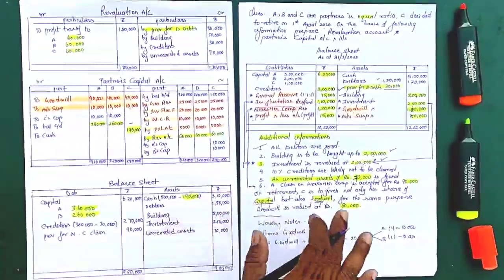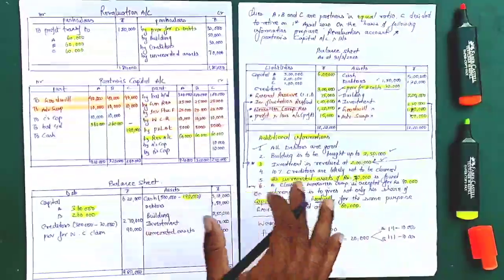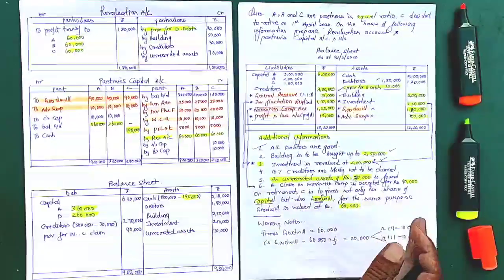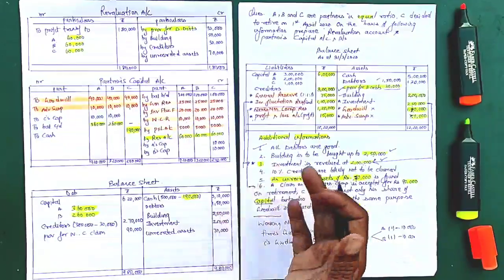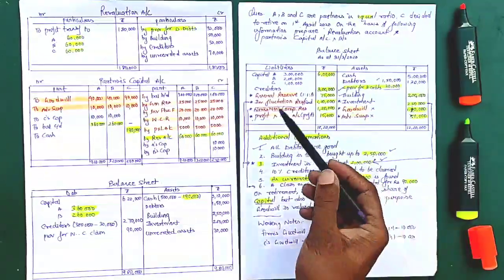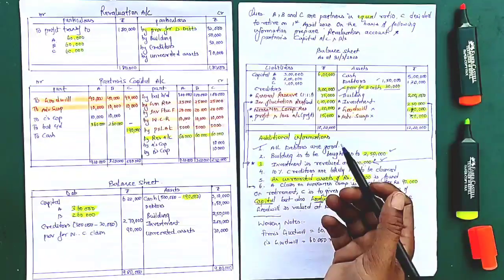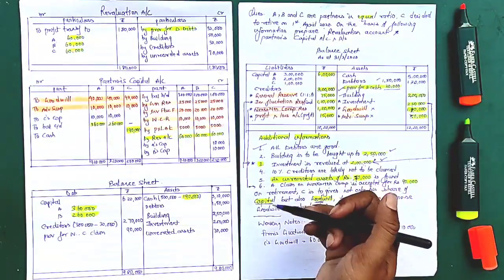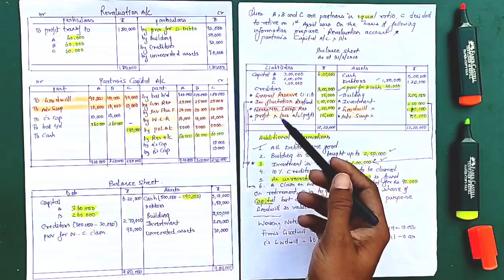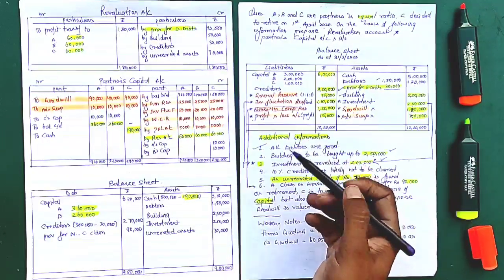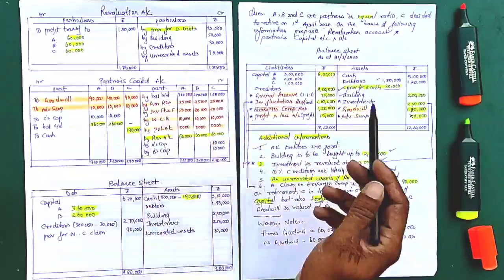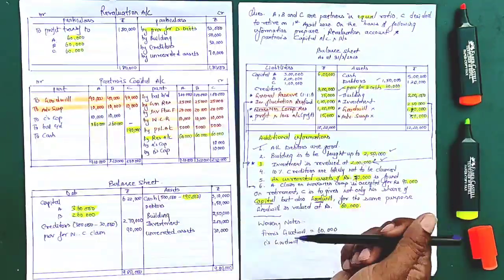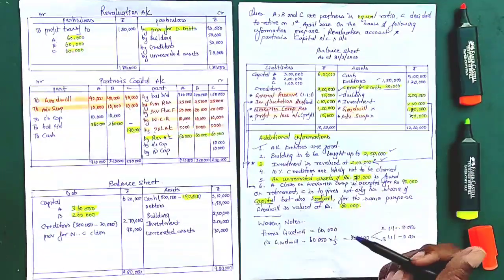So dear students, this is the question which we completed with solution. I hope you understood the solution. If you have any doubts, please ask queries. Don't hesitate to ask. See you in my next question, where we'll try to increase the level of question. At present all reserves are sufficient, so next time when I make a new question, I'll use a point where some of the reserves will be insufficient and we have to create more reserves for that. So how to deal with that in the solution. So this is a question and this is a solution. Note it down and practice it. See you.